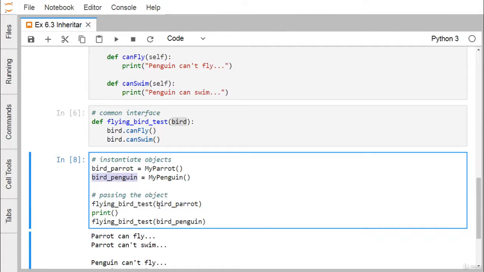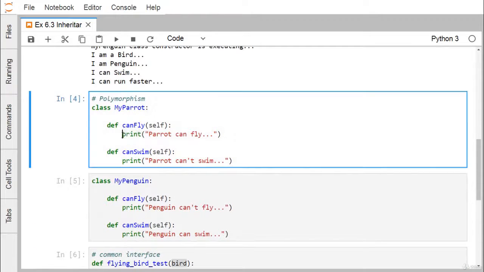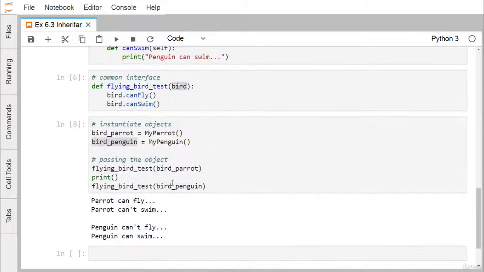What will happen when we pass bird parrot, the parrot class object? The parrot object's canFly and canSwim will get executed. As a result, their respective bodies will get executed and the respective strings are going to get printed. But when you pass bird penguin, the MyPenguin class object, as the input parameter to flyingBirdTest, then bird.canFly and bird.canSwim will operate on the MyPenguin class object.